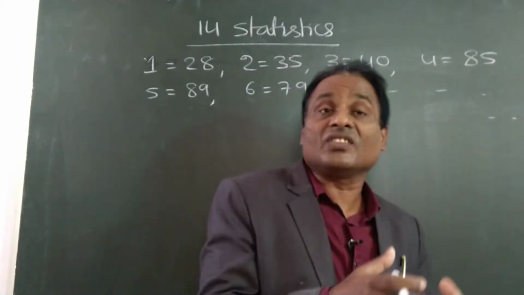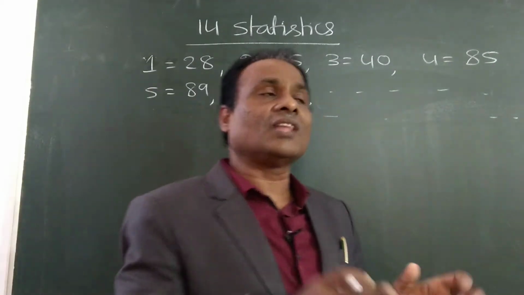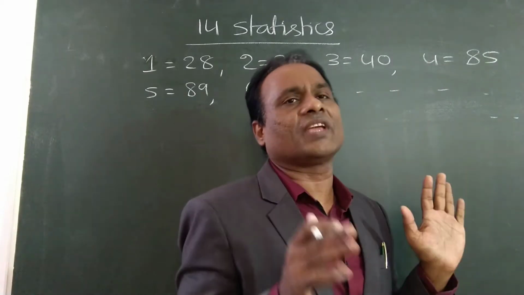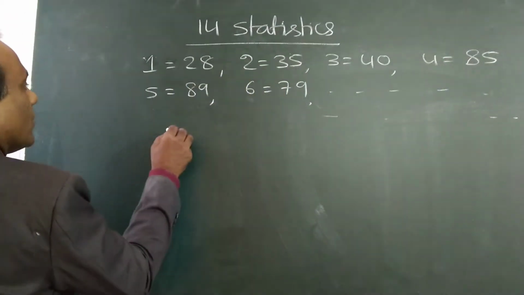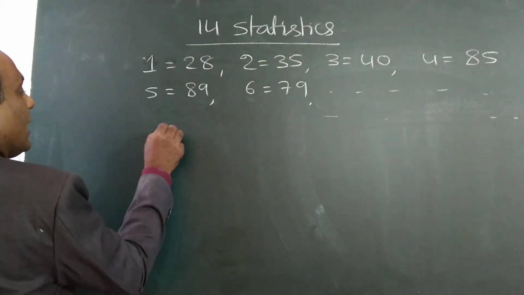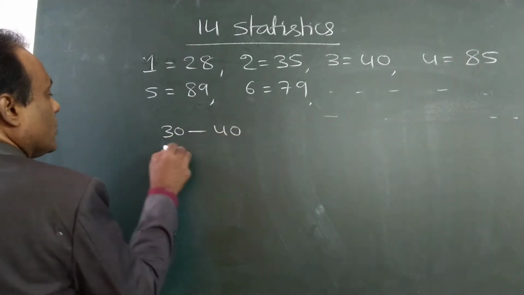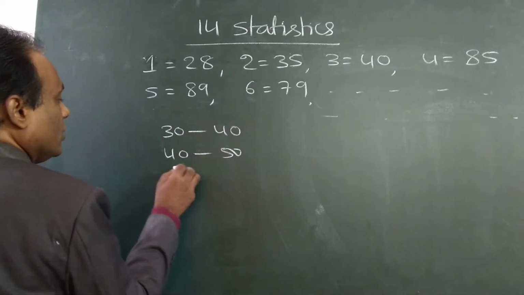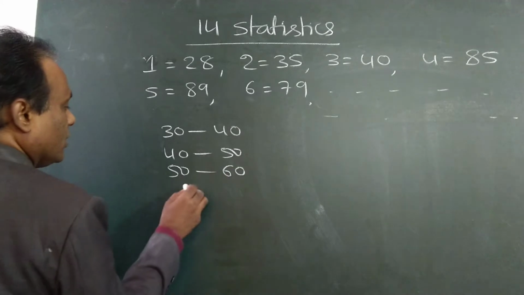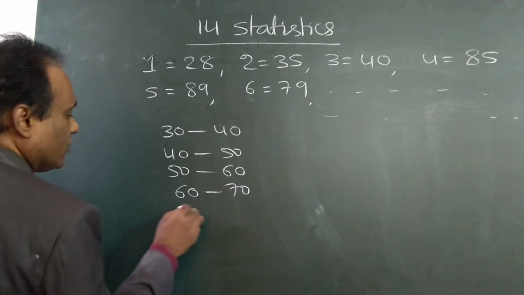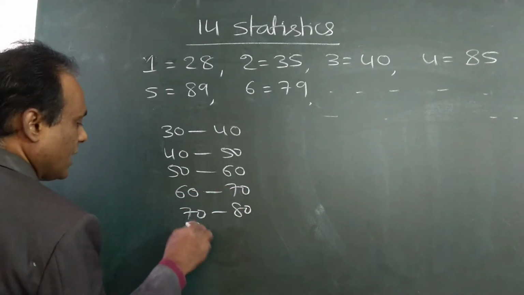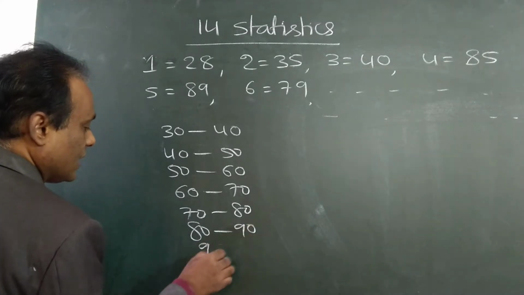But if we arrange this in a systematic order, then by looking at it directly we can tell. Suppose I collect like this: 30 to 40, 40 to 50, 50 to 60, 60 to 70, 70 to 80, 80 to 90, 90 to 100.